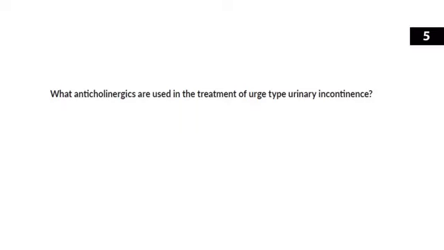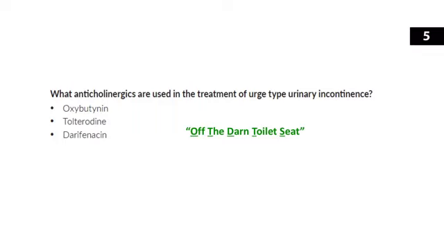There's actually a nice mnemonic that you can use for urinary incontinence. It's "Off the darn toilet seat." So the O is oxybutynin, the T is tolterodine, the D is for darifenacin, the T is for trospium, and the S for seat is going to be for solifenacin.